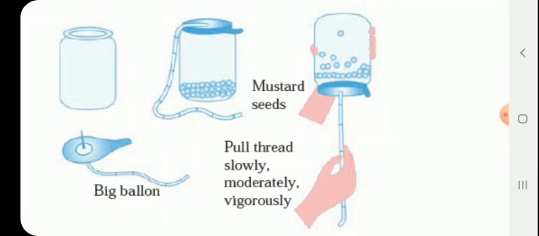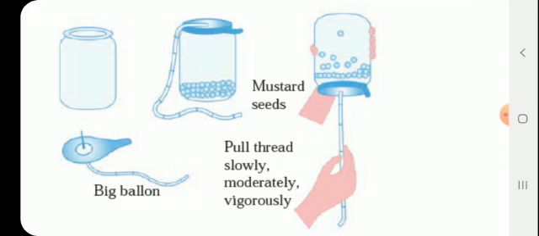When the diaphragm is pulled slowly, vibration takes place. When the diaphragm is pulled with moderate force, the extent of vibration increases. And when it is pulled vigorously, then the seeds will move upward, and after some time they will strike the bottom of the jar and fall on the diaphragm and again move upward. So upward downward movement of mustard seeds is seen when the thread is pulled vigorously.